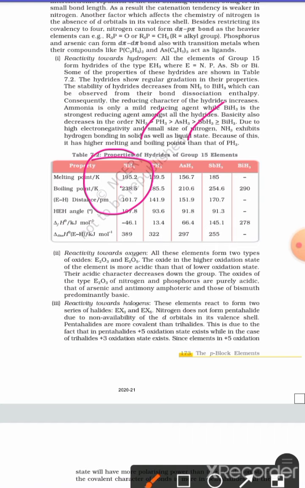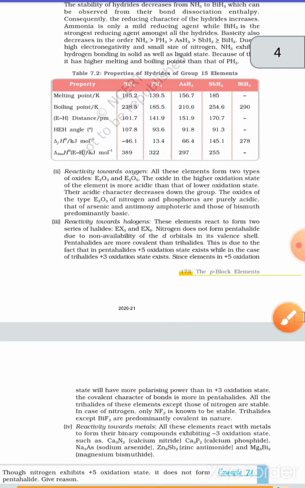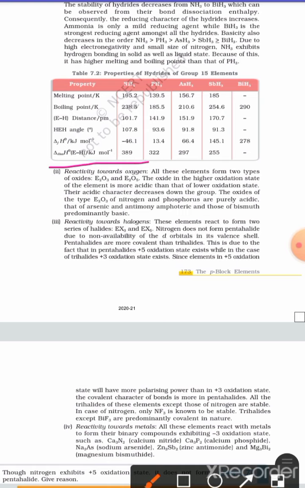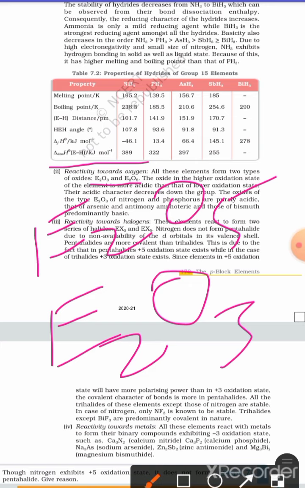Melting and boiling points generally increase down the group. So phosphine should have a higher melting and boiling point than ammonia, but it is lower because ammonia has hydrogen bonding, but the others do not. Now reactivity towards oxygen. With oxygen, group 15 elements form two compounds with general formulas E2O3 and E2O5. These are formed in the oxidation states +3 and +5.